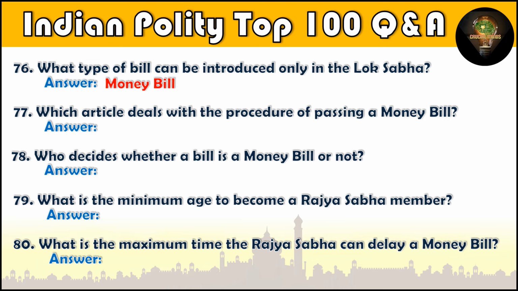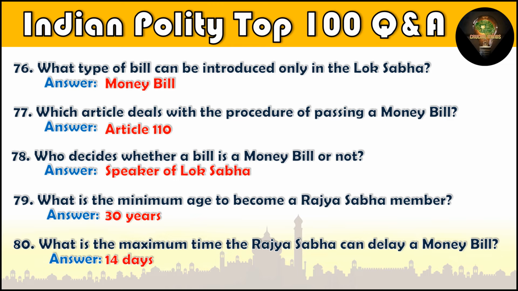Which article deals with the procedure of passing a money bill? Article 110. Question number 78. Who decides whether a bill is a money bill or not? Speaker of Lok Sabha. Question number 79. What is the minimum age to become a Rajya Sabha member? 30 years. Question number 80. What is the maximum time the Rajya Sabha can delay a money bill? 14 days.